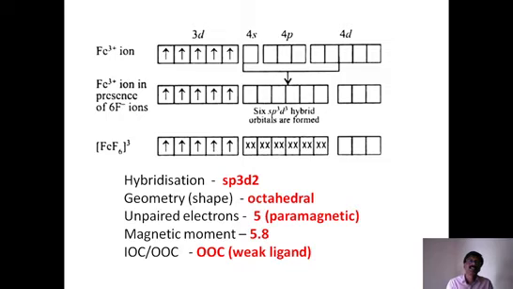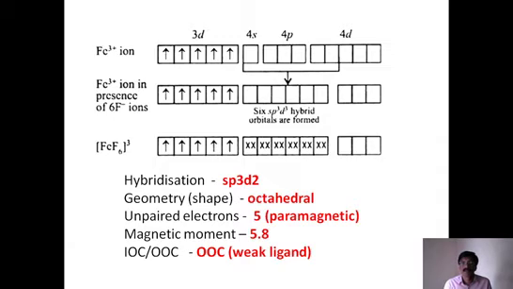And after that, what is the shape? Since the hybridization is sp3d2, the shape is octahedral, the shape is the same. Now what is the total number of unpaired electrons? Look at this. Since it is a weak ligand, all the electrons are unpaired. They are not pairing up. Therefore, there are single electrons, total 5. So unpaired electrons are 5. Then what is the nature? It is paramagnetic in nature.